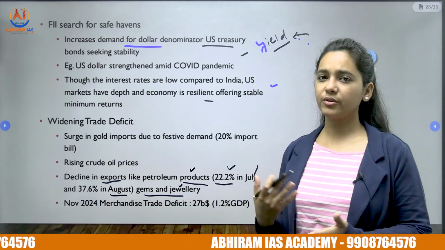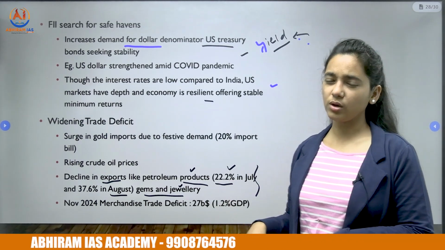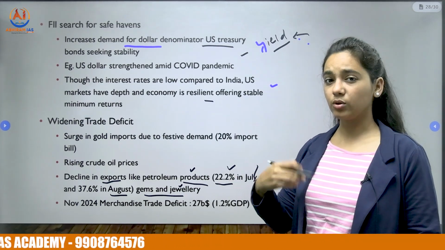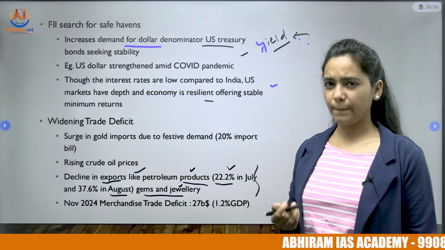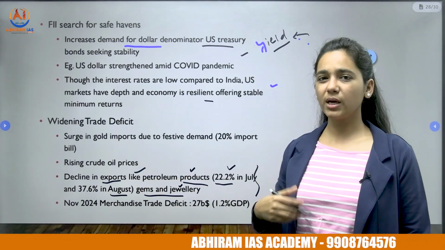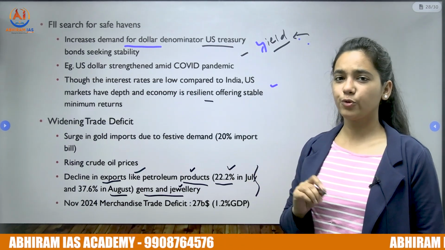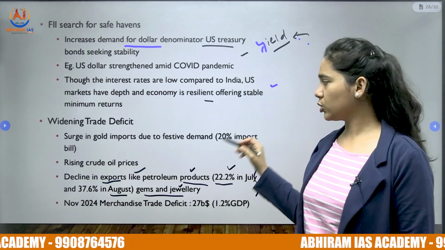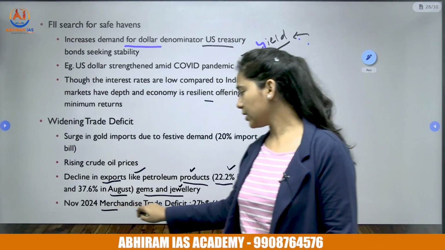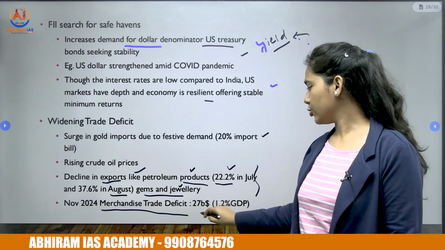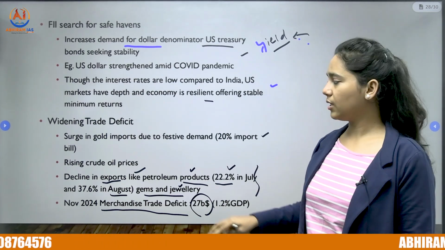Trade deficit is different from current account deficit because trade deficit is restricted to goods alone, whereas current account deficit also includes services. There is also a surge in gold imports because of the festival season. The demand for gold has increased significantly and it is accounting for 20% of the import bill. So that is also one reason for the widening trade deficit. And the merchandise trade deficit is $27 billion, that is 1.2% of the GDP, which is high.